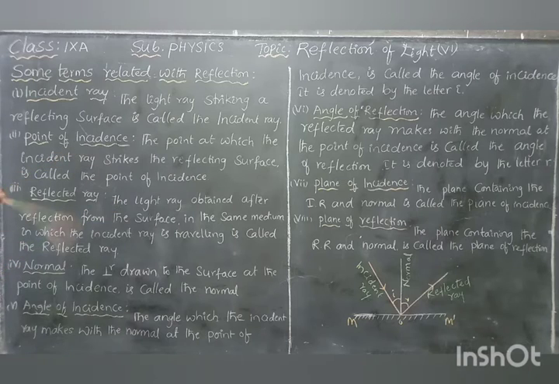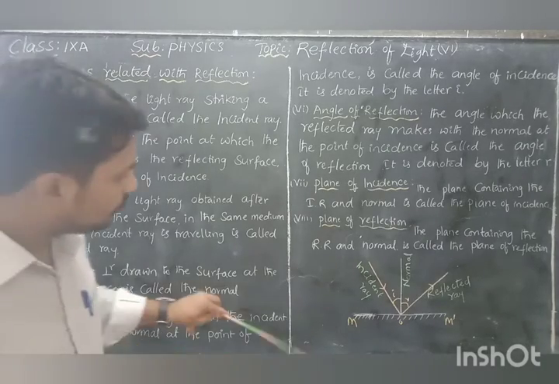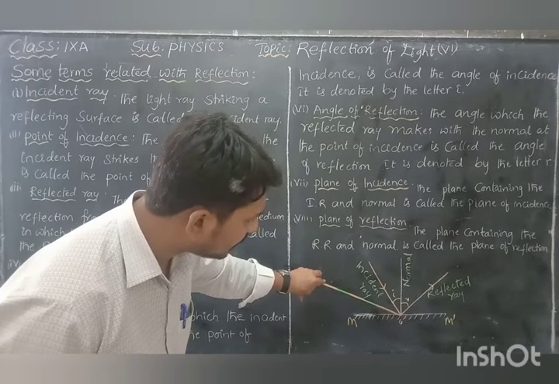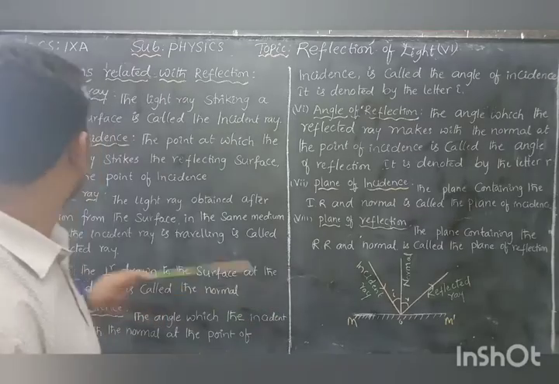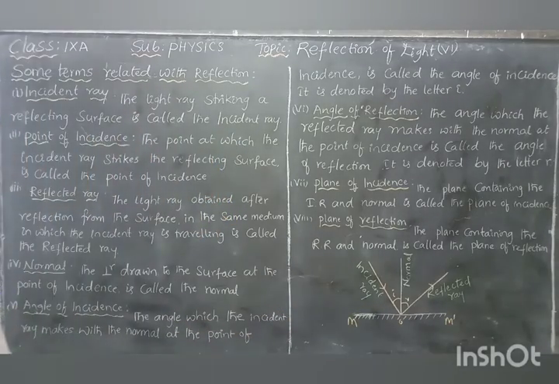Next, the point of incidence is the point at which the incident ray strikes the reflecting surface. Where the incident ray strikes at a specified point on the reflecting surface, that point is called the point of incidence. Here O is the point of incidence.